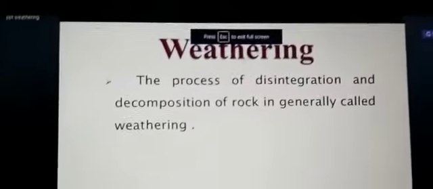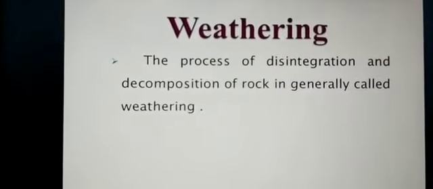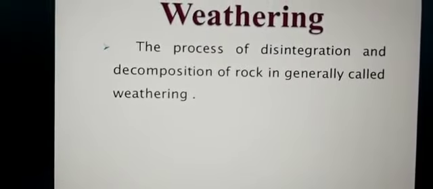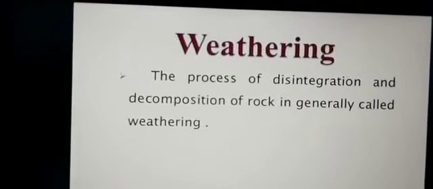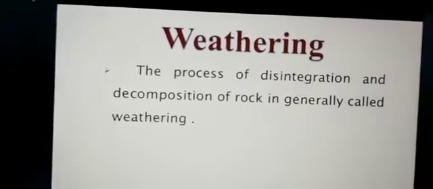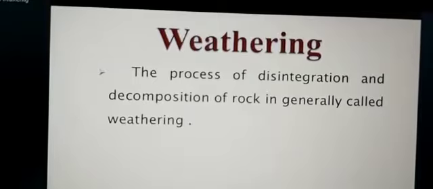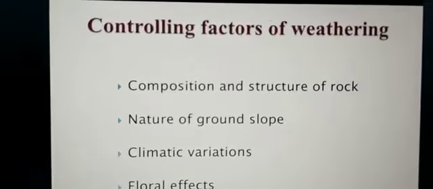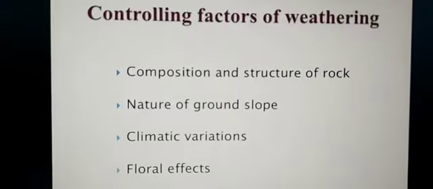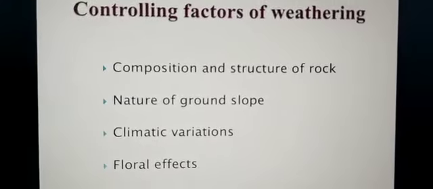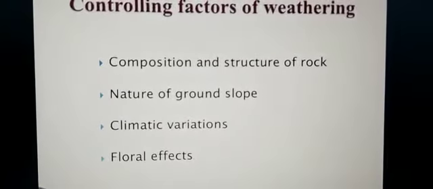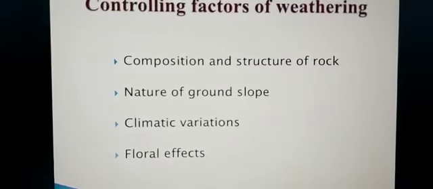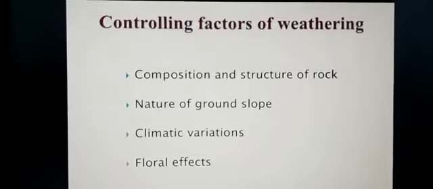Weathering is the process of disintegration and decomposition of rock. In other words, weathering is a process of breaking down of rocks, not its removal. It is described as disintegration or decomposition of rock caused by a natural agent at or near the surface of the earth. There are various factors that control weathering: composition and structure of rock, nature of ground slope, climate variation and floral effect. These are the effects that work on weathering.